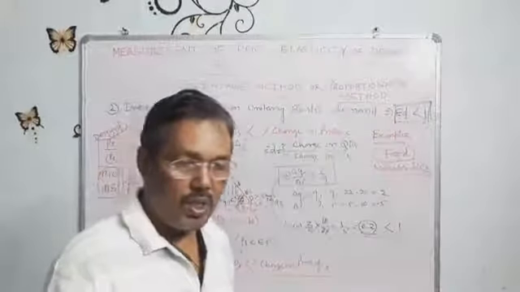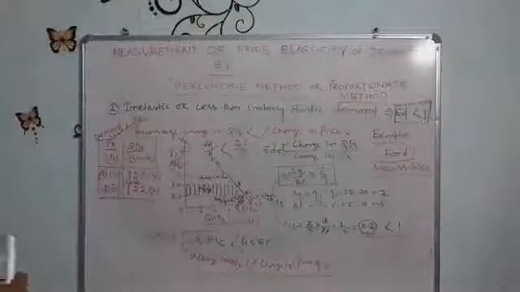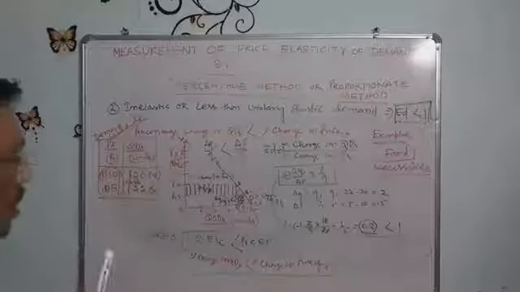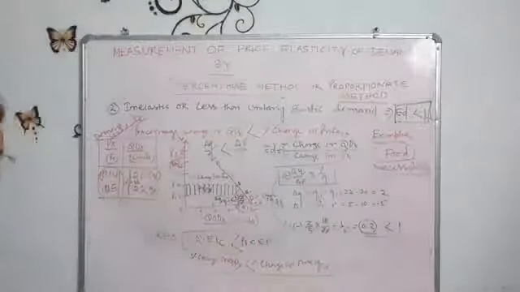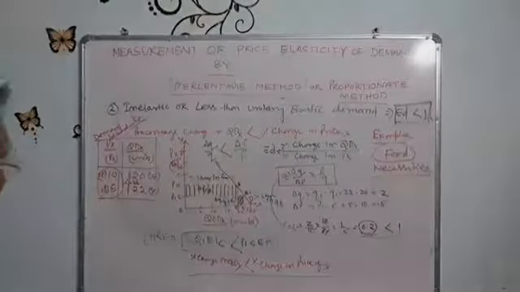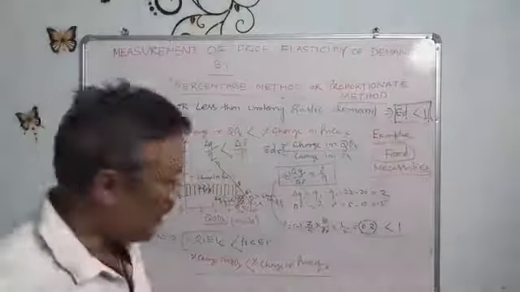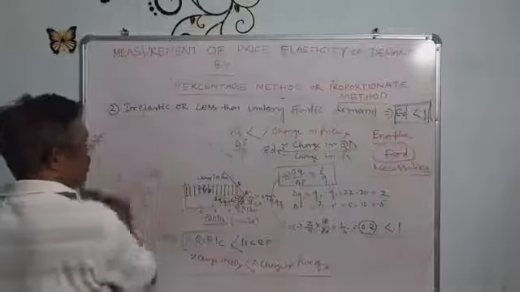So we have already discussed the first method, the percentage method or proportional method. One is perfectly inelastic demand. In the case of perfectly inelastic demand, the diagram is like this.